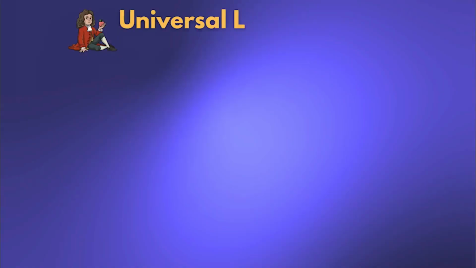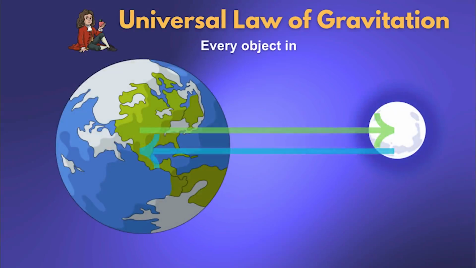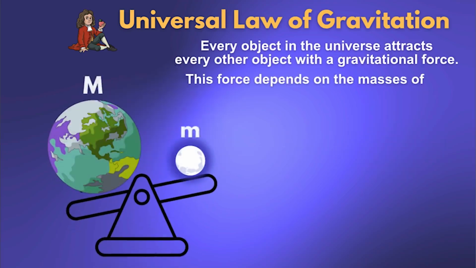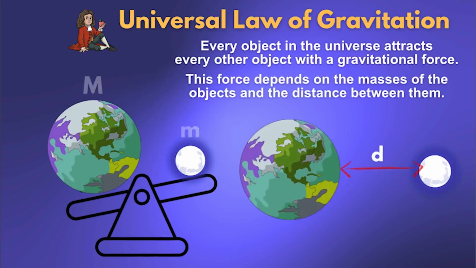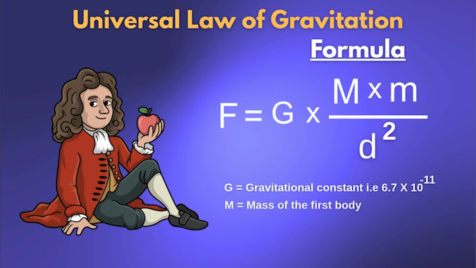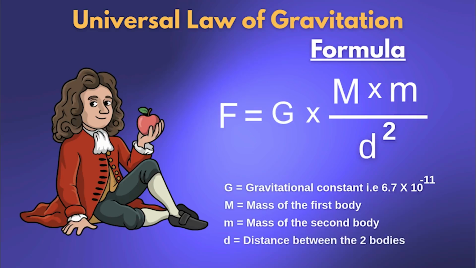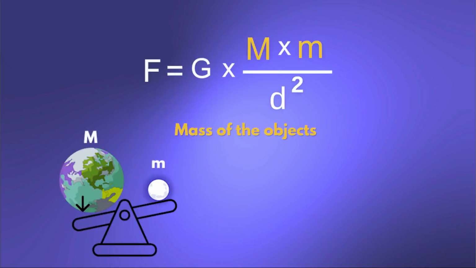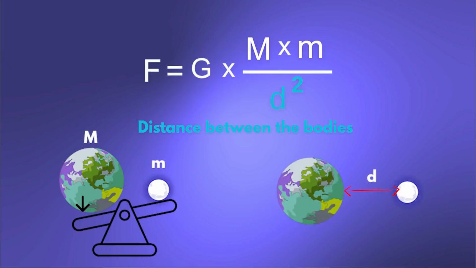This is explained by the universal law of gravitation. It states, every object in the universe attracts every other object with a gravitational force. This force depends on the masses of the objects and the distance between them. Formula to calculate the gravitational force is F is equal to G multiplied by capital M multiplied by small m divided by small d square. So the gravitational force depends on the mass of the objects and the distance between the bodies.